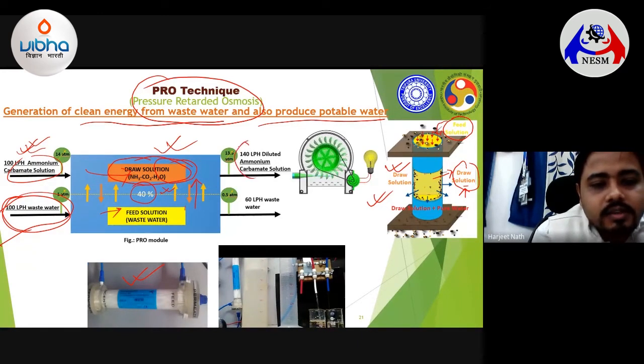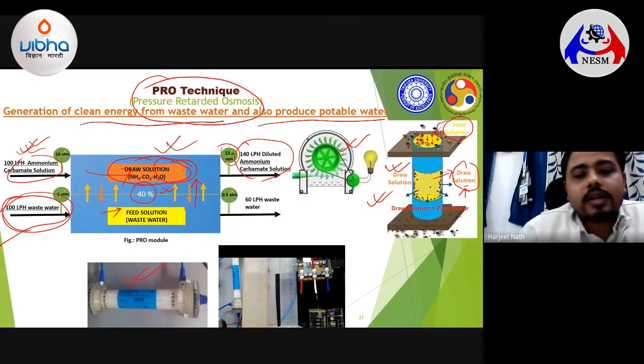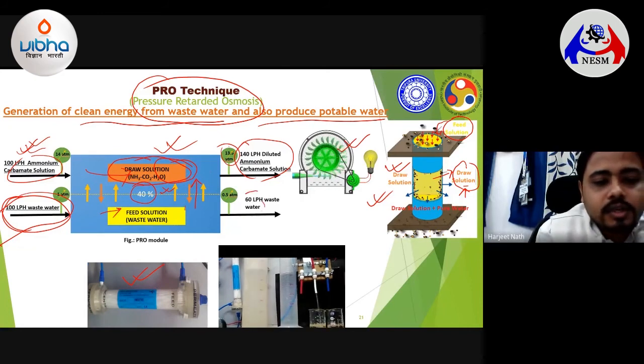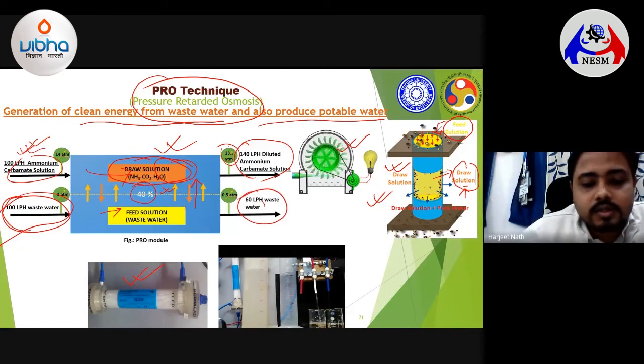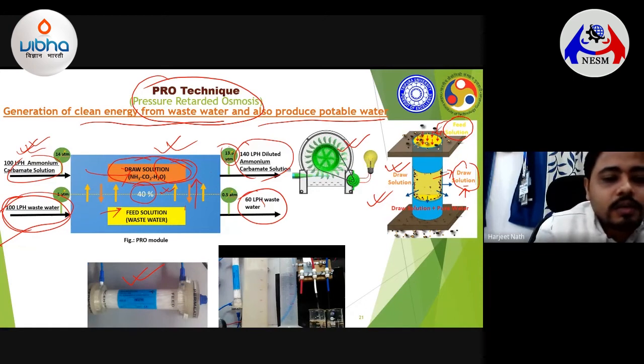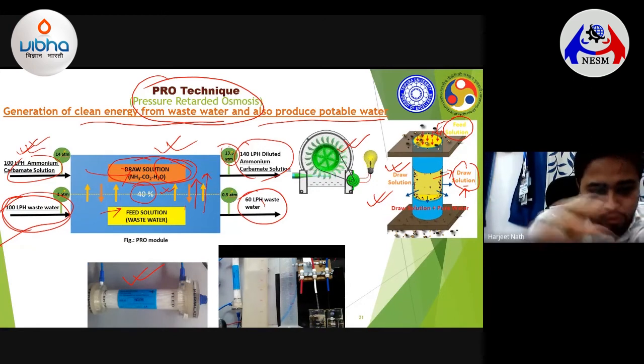You get an increase in the amount of this draw solution, and this increased amount of draw solution, with that pressure, if you pass it through some kind of a turbine system, you can easily generate some kind of energy. And here you are left with the concentrated wastewater. So some of the clean water is being transferred from this wastewater side to the draw solution side.